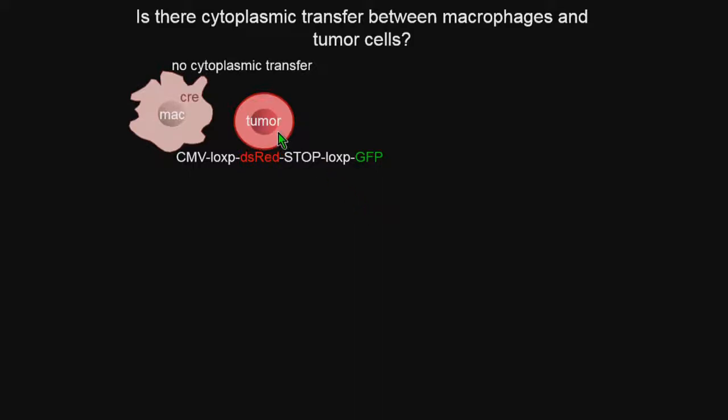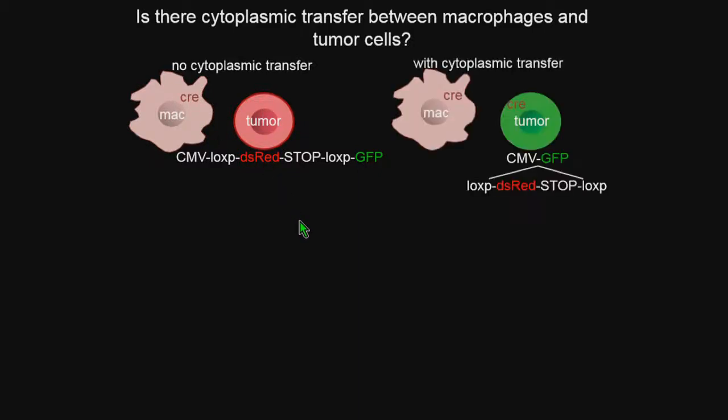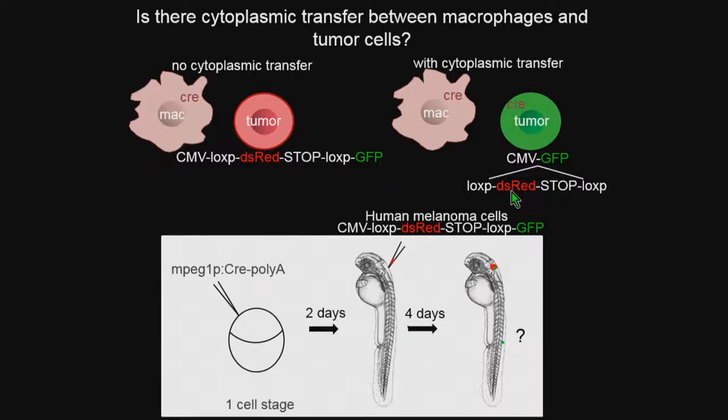So in a case where there's no cytoplasmic transfer, no Cre would get into the tumor, and the tumor would stay red. However, if there was cytoplasmic transfer, you would see cytoplasm as well as Cre getting into the tumor, and you'd see this color switch from red to green. So the presence of green tumor cells was an indicator for cytoplasmic transfer from macrophages. So the experimental approach looked something like this, where the zebrafish had Cre driven with a macrophage-specific promoter, and the tumor cells expressing this loxP construct were transplanted in, and we asked, in that red clump of tumor cells, do we ever see green cells, indicating transfer from macrophages?